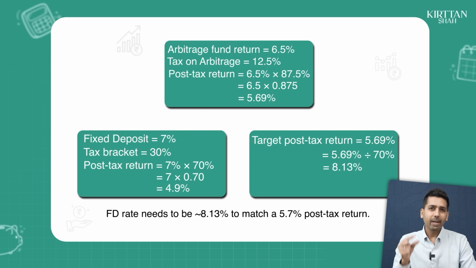So if your FD pays 8.13% and you pay 30% tax, you will get 5.69%. And in the arbitrage fund, if it makes 6.5%, you will get 5.69%. So 6.5% of arbitrage fund's return is equivalent to 8.13% of your FD's return. So if you are getting anything less than 8.13% on your FD, your arbitrage fund is a much better place